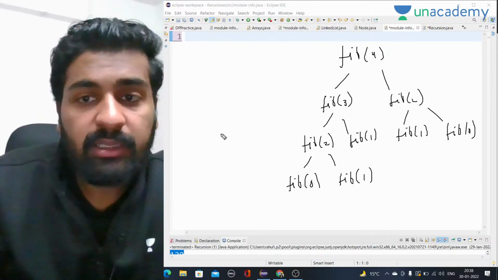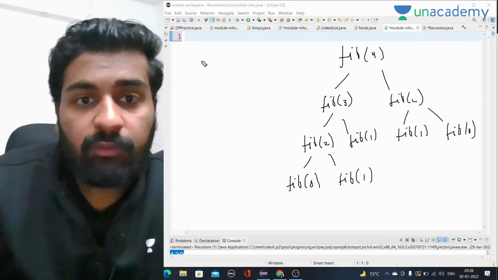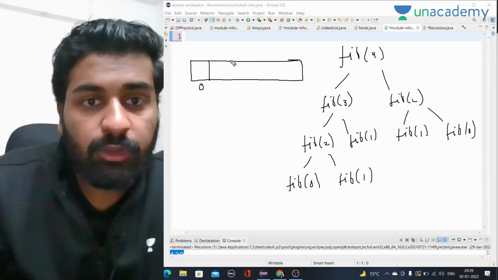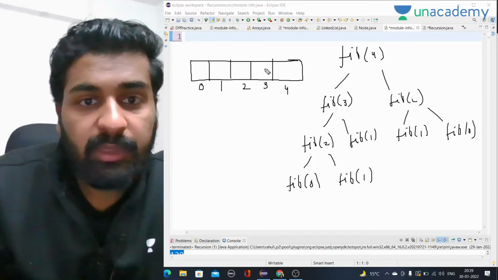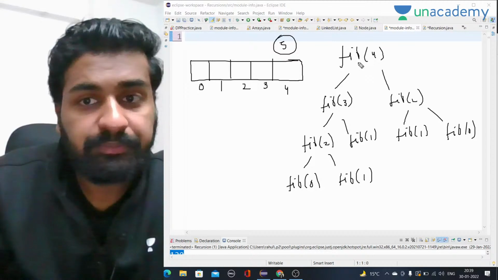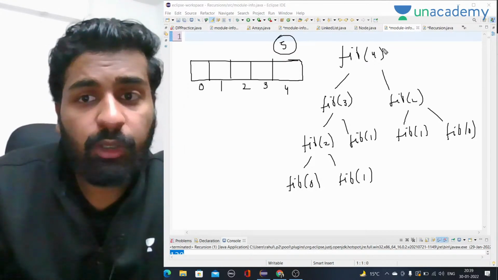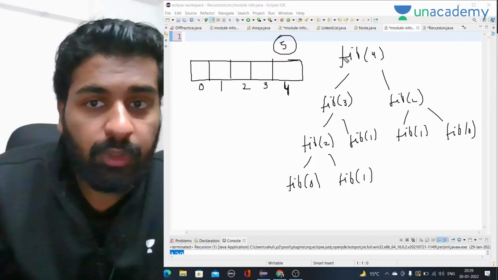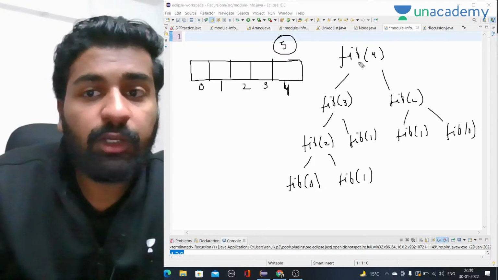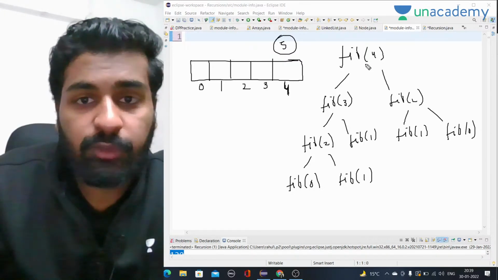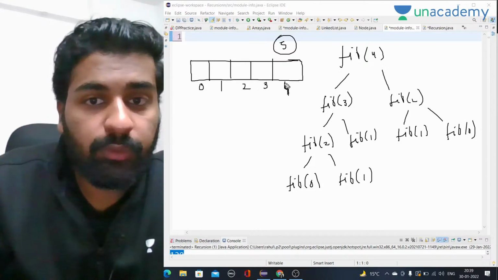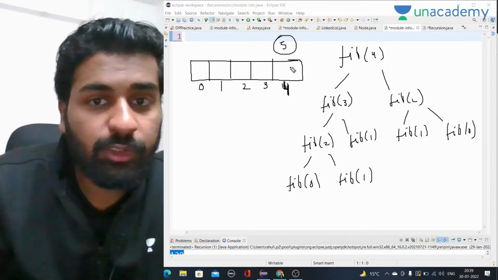So in memoization, what we will do is take an array. First of all, I will take an array. The size of the array will be 0, 1, 2, 3, 4, so the size will be 5, because we want to calculate fib of 4. For the value 4, there should be an index 4. So whatever value we are calculating, we will take an array of that size plus 1, so that we can store the answer at index 4.